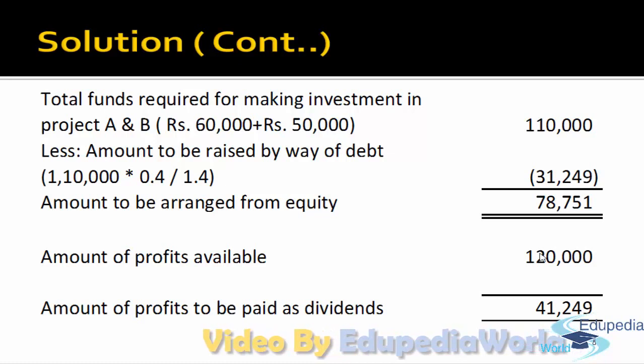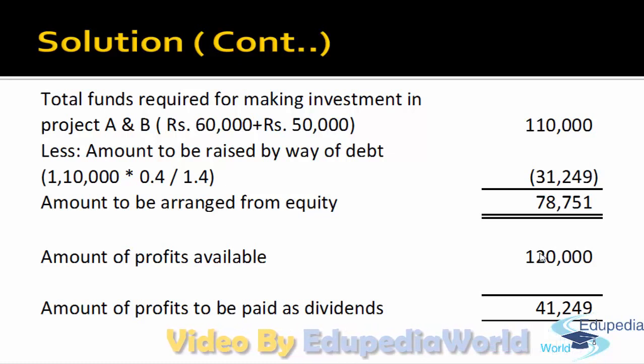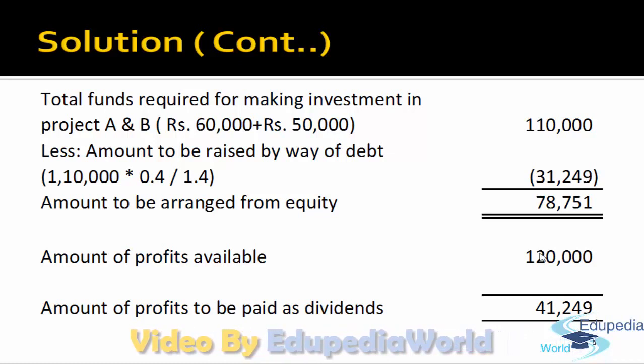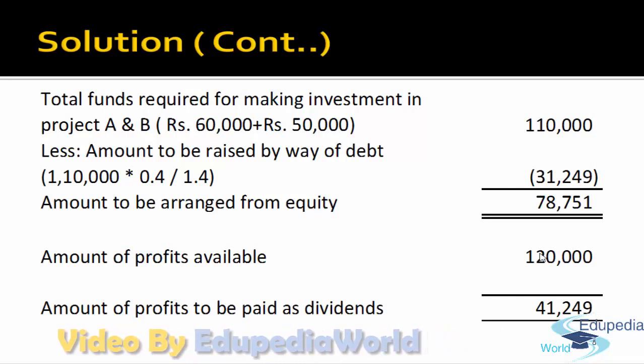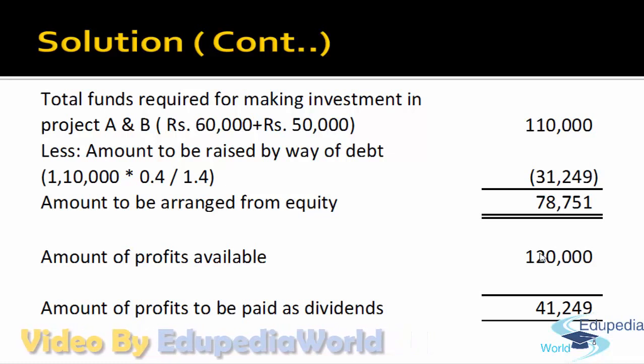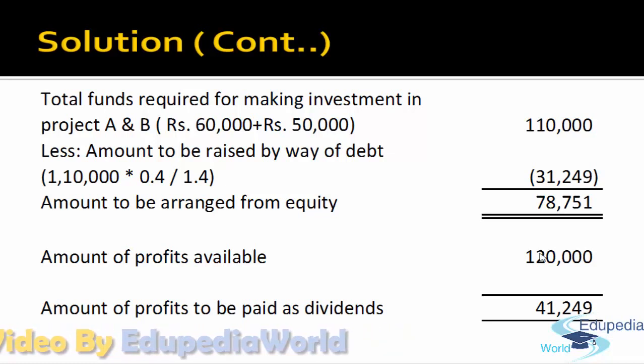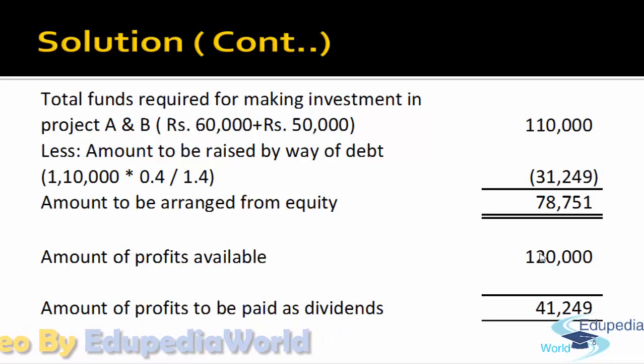So out of 1,10,000, 31,249 rupees is to be raised by debt. That means 78,751 is to be arranged from equity. Now this amount is to be arranged first from the retained earnings. What is the profit to the company? 1,20,000. So out of 1,20,000, 78,751 could be retained because there is an investment opportunity available with the company, and the balance 41,249 rupees could be distributed as dividend. Perfect.